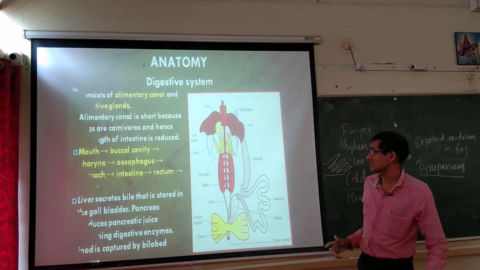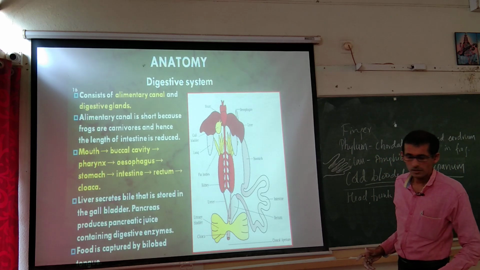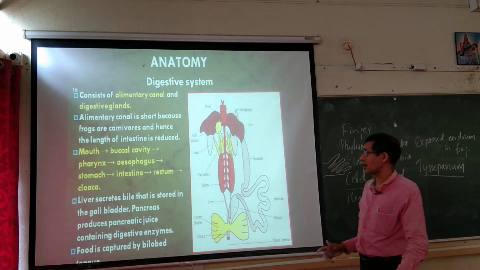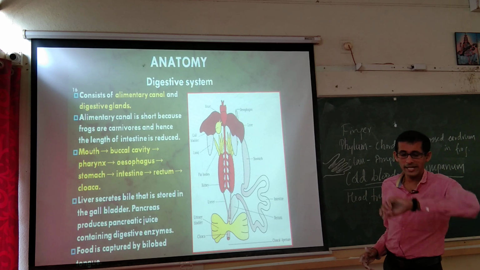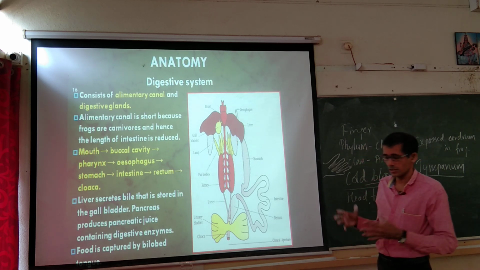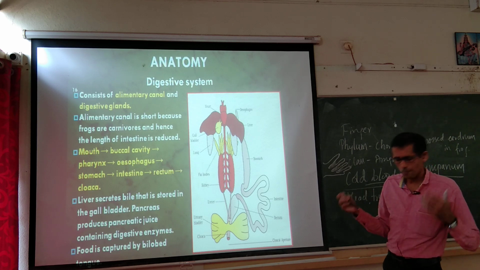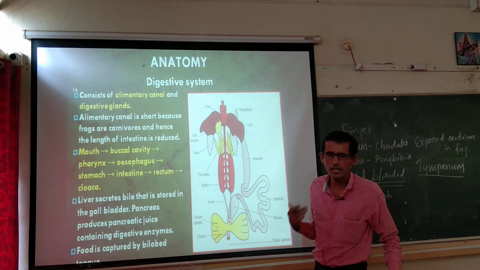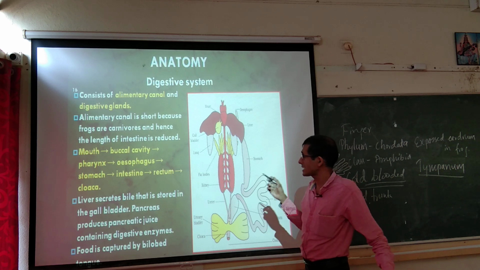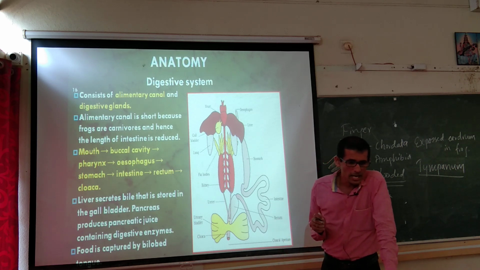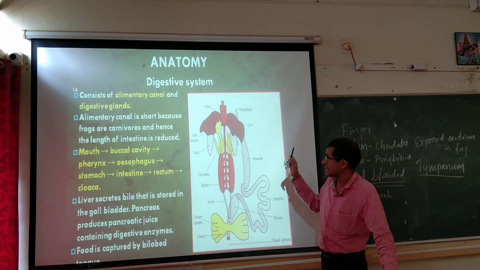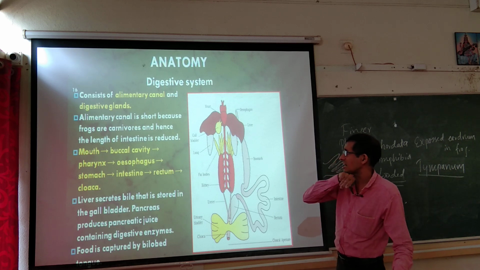Then coming to the anatomy, it consists of alimentary canal and digestive glands. So, anatomy of this frog is having a clean alimentary canal. This is quite easy to study, because it is similar to what we have. Alimentary canal digestive system is present and digestive glands are there. Alimentary canal is short because frogs are carnivores.